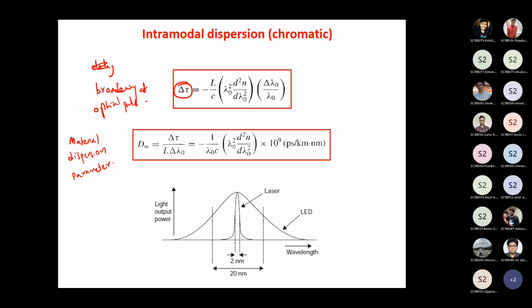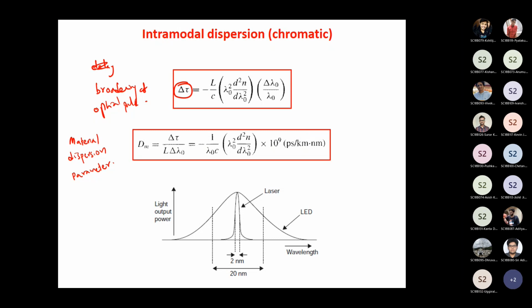We'll see that we generally use semiconductor lasers for optical communication, but we apply certain special techniques on a semiconductor laser so that you can minimize delta lambda naught. So we want to use lasers, and we should also ensure that the laser we use has the least line width. The other factor that can be used for minimizing dispersion is the length of the optical fiber.